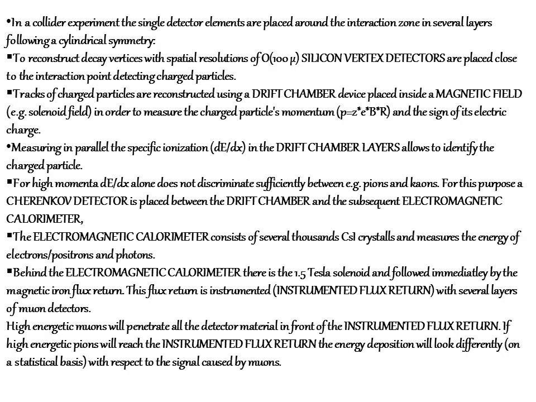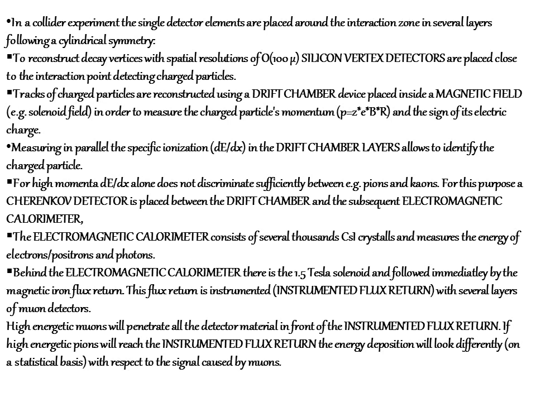Here we have the state neutron interaction. We can have the experiment which has a single detector; elements are placed around the interaction zone in several layers following a cylindrical symmetry, so we can reconstruct the decay vertices with a spatial resolution. We have the detectors which are placed close to the interaction point for detecting the charged particles.